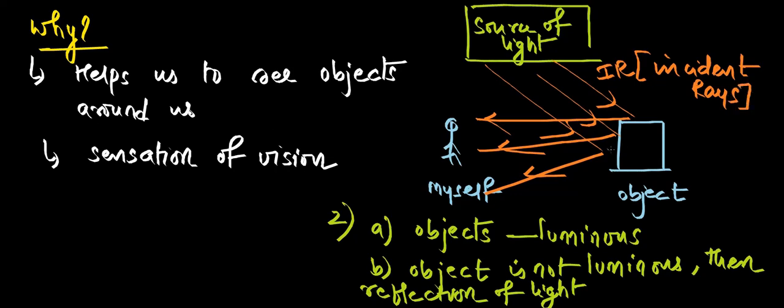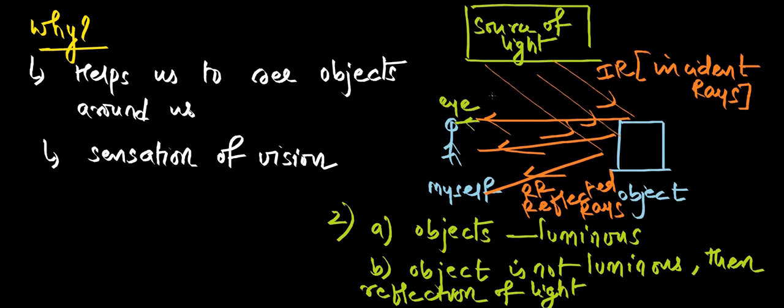And the rays which are coming after touching the object, what do we call them? These are called RR. RR means reflected rays. So these reflected rays, what are they doing? They are reaching our eye. Okay, so they reach our eye, so that's the reason we are able to see the object.